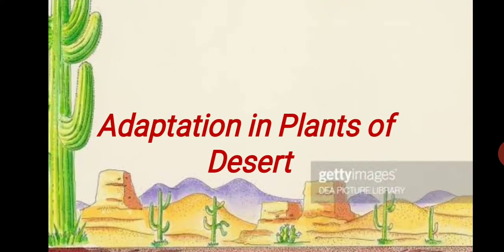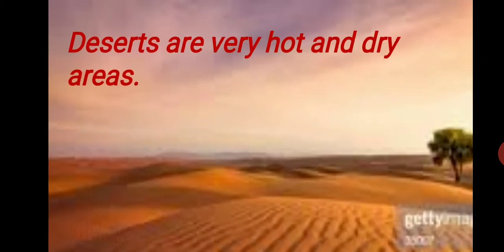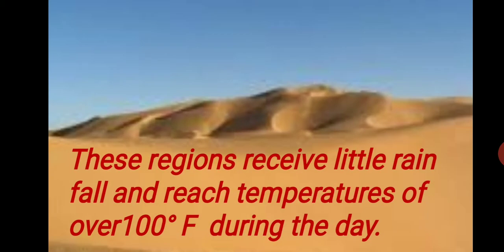Now we will learn about adaptation in plants of desert. See, desert environment or climate is very hot and deserts are very dry areas. Why? Because they receive little rainfall and reach temperatures of over 100 degree Fahrenheit during the day.